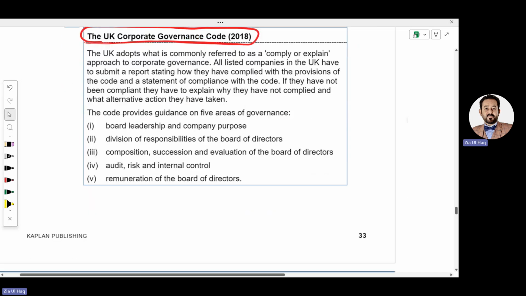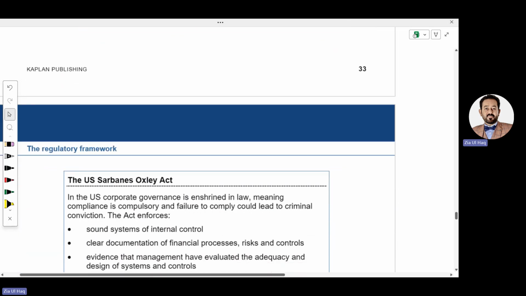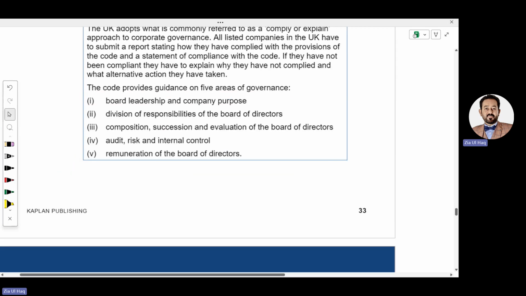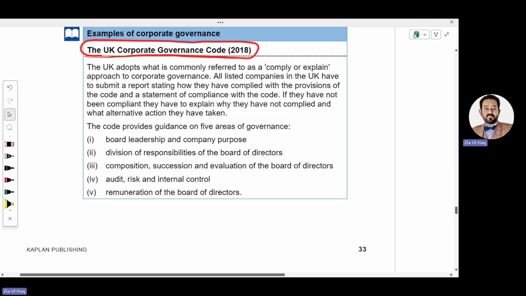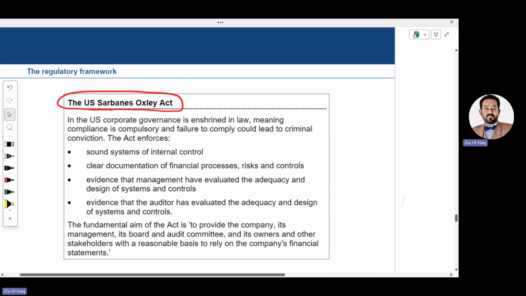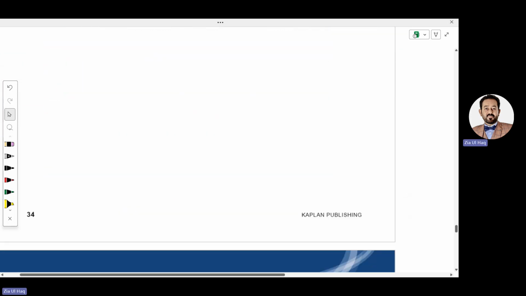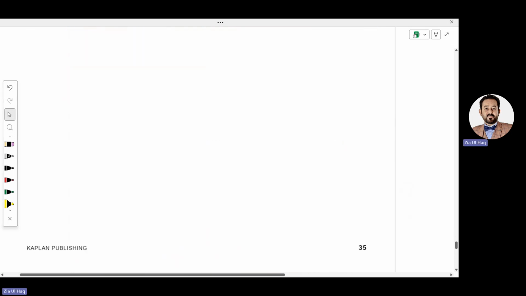In America, companies have to follow the American stock exchange codes, and those codes are called the Sarbanes-Oxley Act. US means United States, meaning America. So UK companies have to follow the UK Corporate Governance Code, and American companies have to follow the Sarbanes-Oxley Act. And this chapter is completed now.